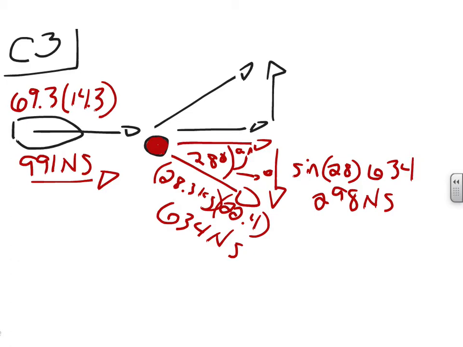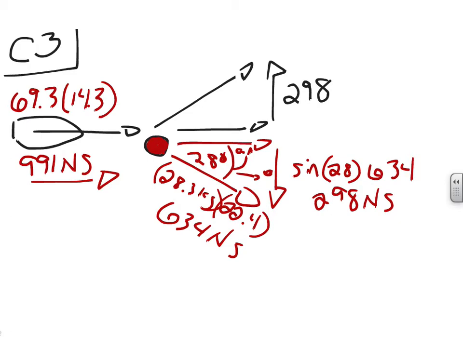Well, before the things collided, we had no momentum going to the right. If we have no momentum going to the right before the collision, then we have no total momentum going to the right after the collision. So if we got 298 going to the right, we also have 298 going to the left, because that way they cancel out and we have no momentum going to the side, only momentum going forward.